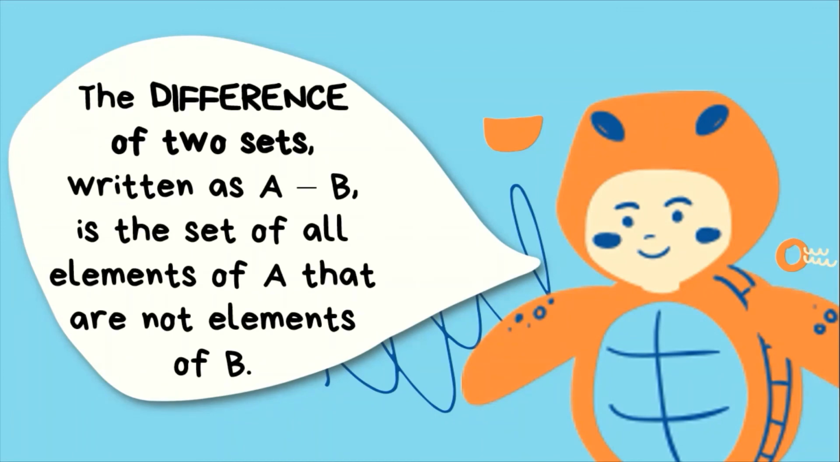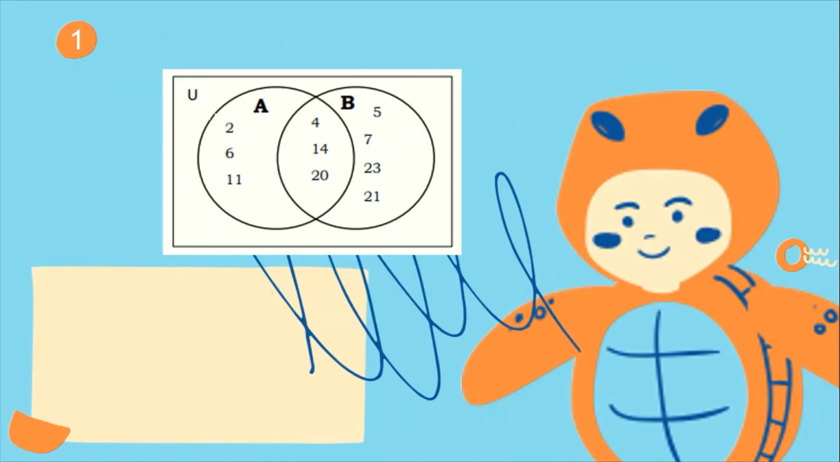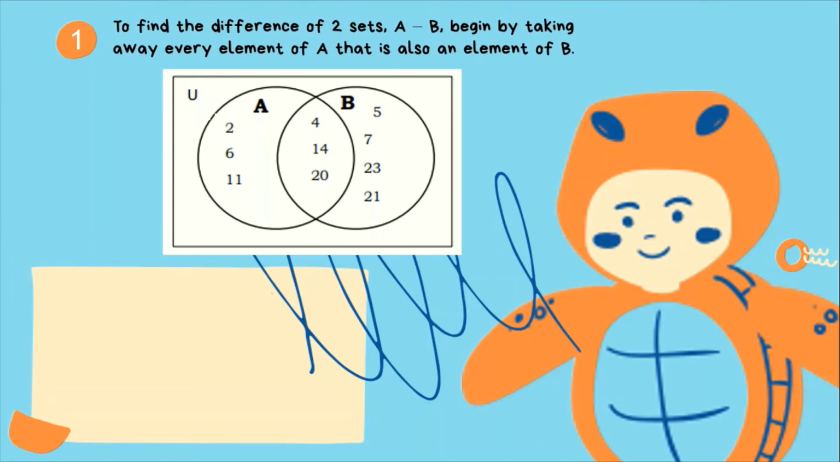Next, the difference of two sets. This is written as A minus B. This is the set of all elements of A that are not elements of B. To find the difference of two sets A minus B, begin by taking away every element of A that is also an element of B. So when we say difference, this is the result of subtraction.